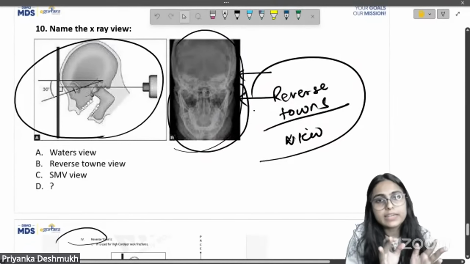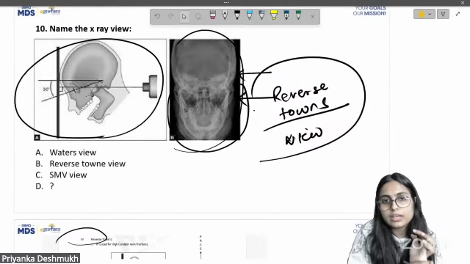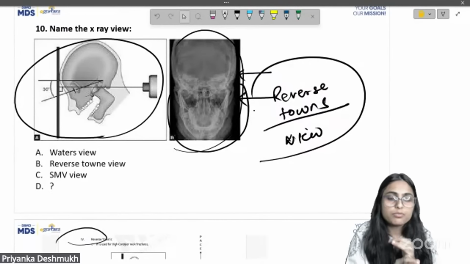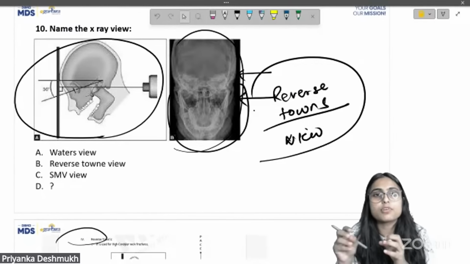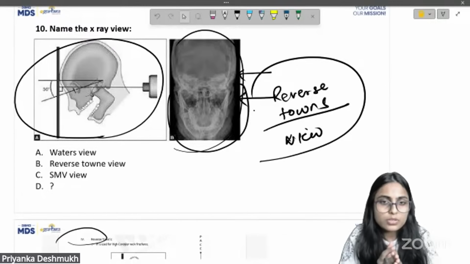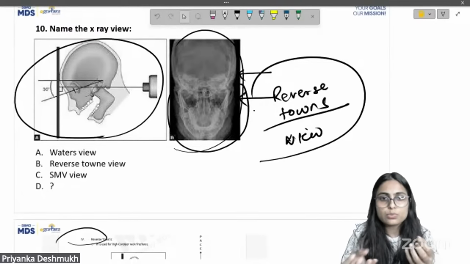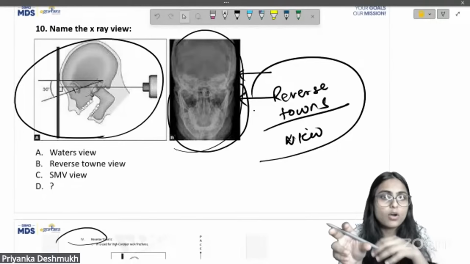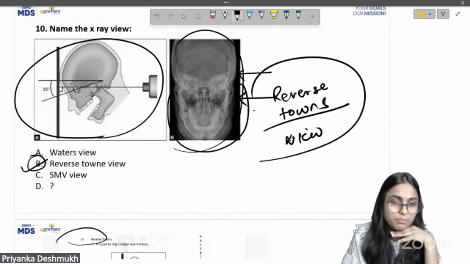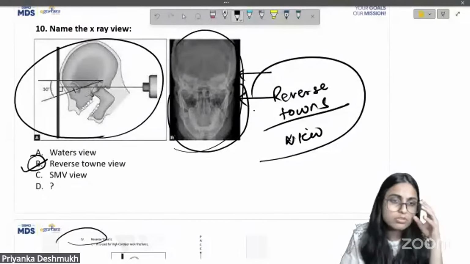So they might modify the question as: high condylar neck fracture is seen in which radiograph, or which radiograph is indicated for high condylar neck. So they can modify this question and give you. Here in this exam, they had given the radiograph and the positioning. Based on this, you had to identify the correct option. So here I will go with option B, which is reverse Town's view.